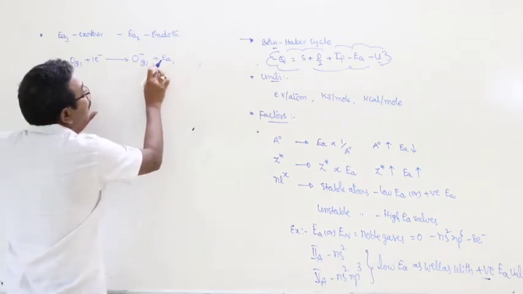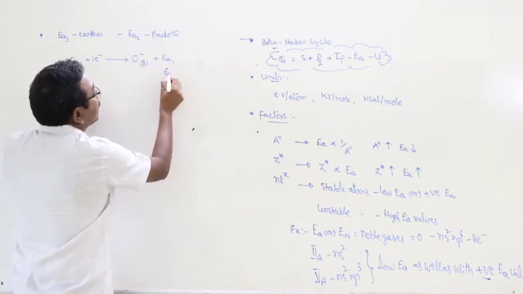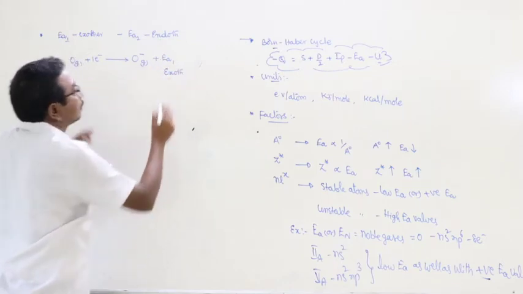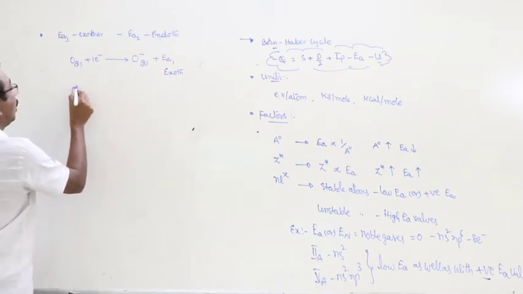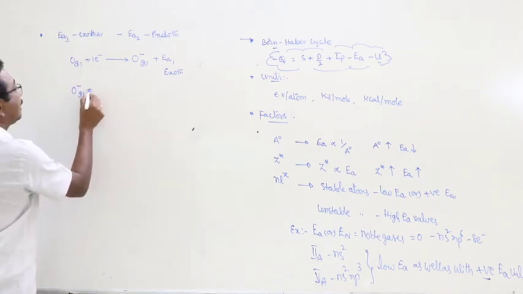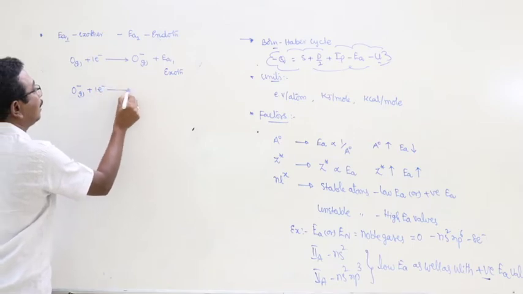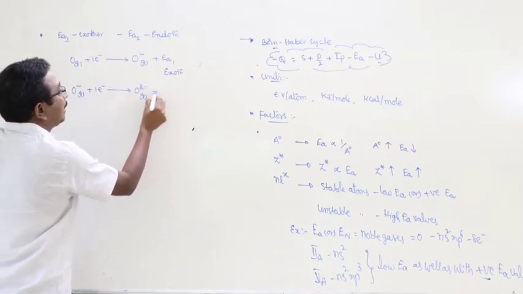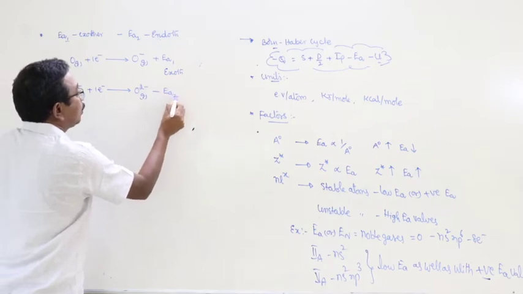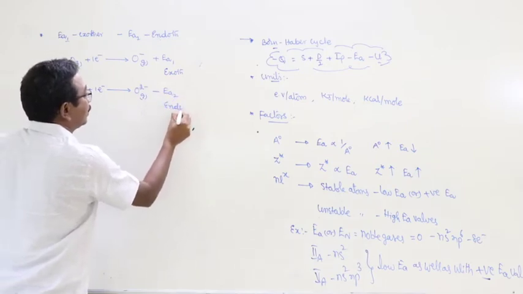Here the energy is represented with a positive value, so this is exothermic. But in the second case, O minus gaseous ion plus electron gives O2 minus gaseous, minus EA2. This is endothermic.